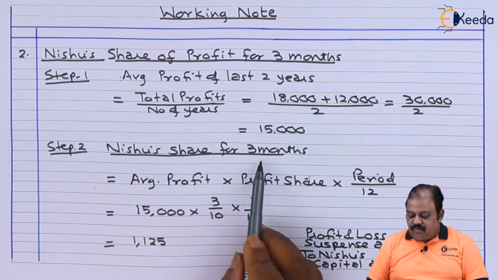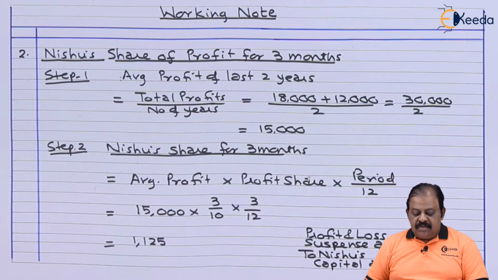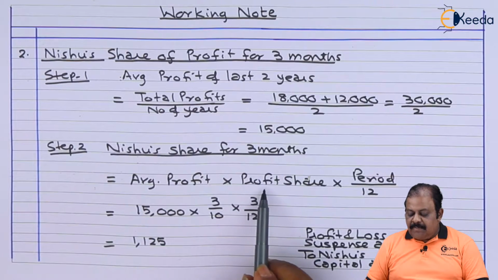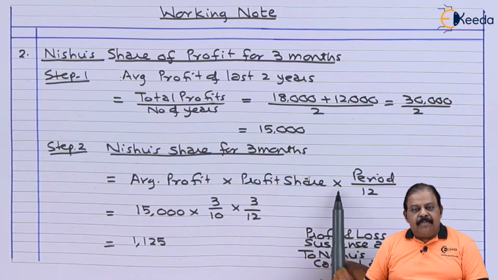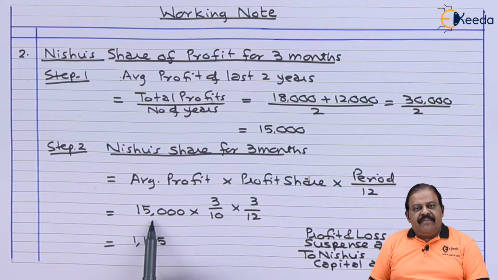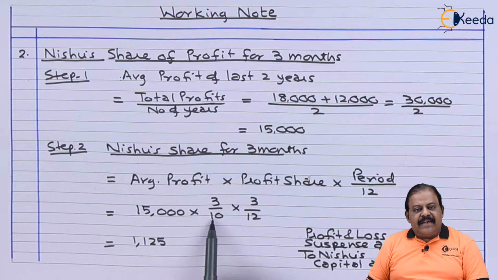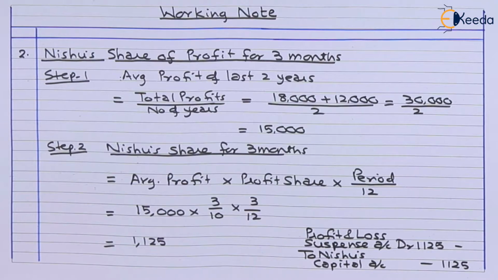Nishu's share for 3 months based on the average profit of 2 years, 15,000. Average profit multiplied by Nishu's profit share, multiplied by period till death, that is period divided by 12. 15,000 average profit, share of profit 3 by 10, period 3 by 12. So we get the answer 1,125. Entry for this will be profit and loss suspense account debit, 1,125 to Nishu's capital account.